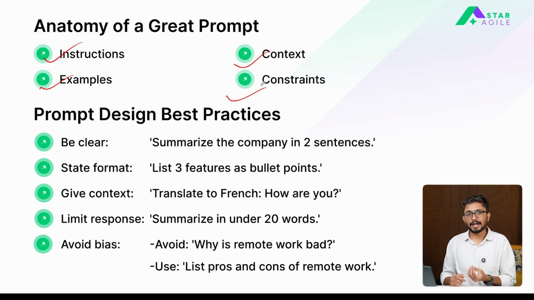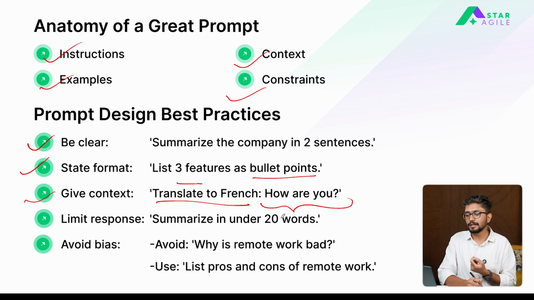And there are certain best practices that we all follow, as I mentioned previously. The first is to be clear, right? Here you have to give the exact instruction that you have to take. So in this case, you are summarizing the company, whatever company you want details about, in exactly 2 sentences. Second is to state the format of how exactly you want your output to look, right? So in this case, you can ask the model to output in 3 bullet points. The third one, as I mentioned, is to give the context, right? So in this particular case, you need to translate to French, but what exactly do you need to translate? You need to translate the sentence here which we are giving.